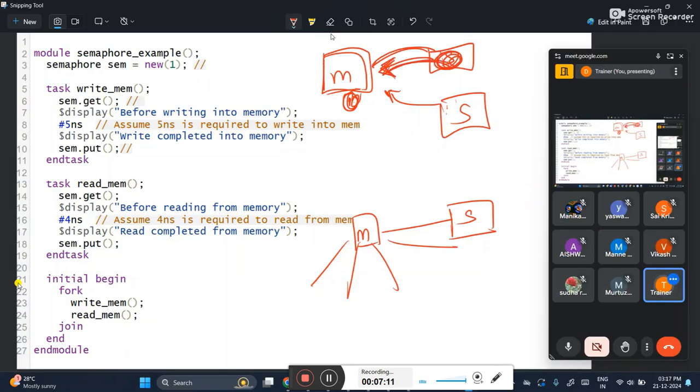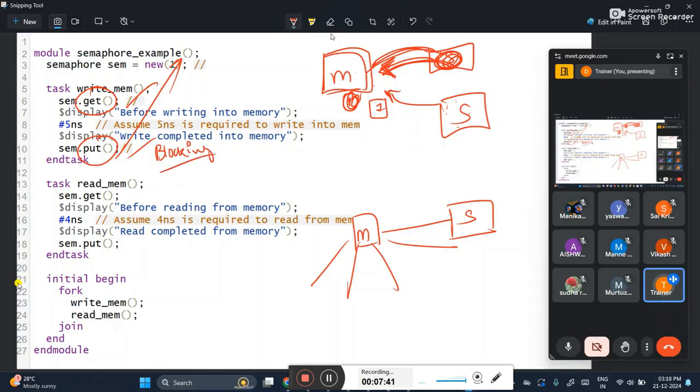Suppose if you do not put back the key, then how will the other slave do the communication? Key is like a token. Like if you want a doctor's appointment, you will take a token, or you will take an appointment. The same way, if you don't give the token back, how will the other patient come and get that particular token? Once you get the key, you also have to put back the key. And this get and put method is a blocking method.